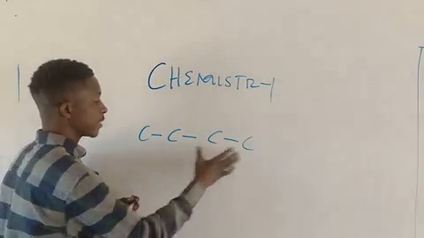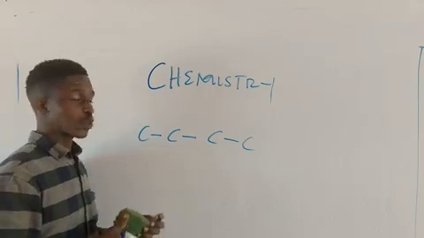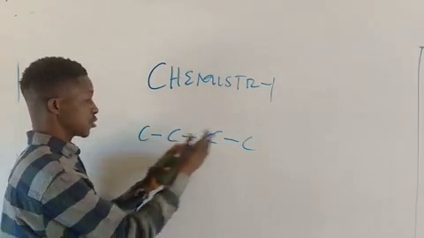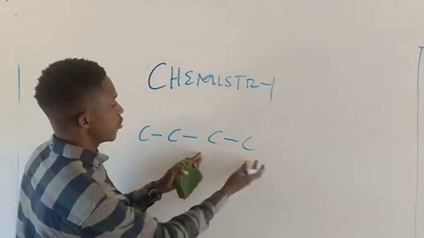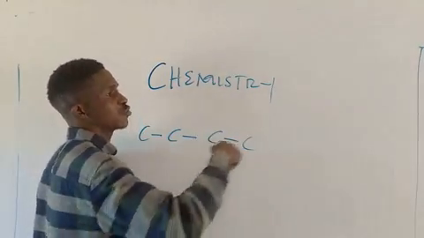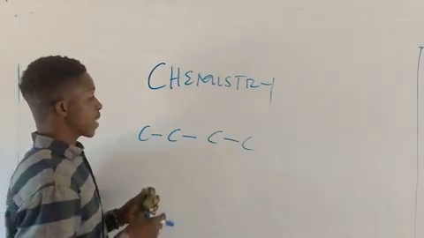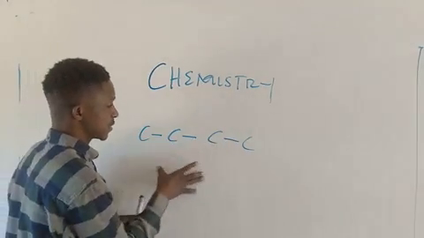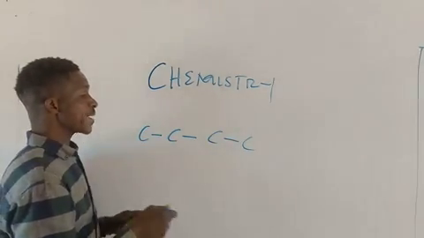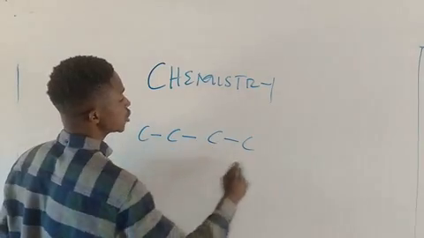This kind of relationship, we call it catenation. And if carbon does this, it can form a long chain.